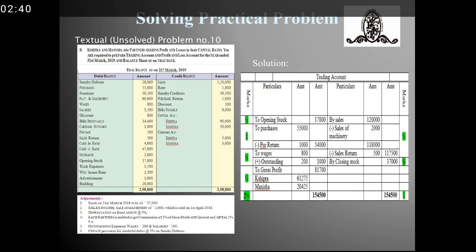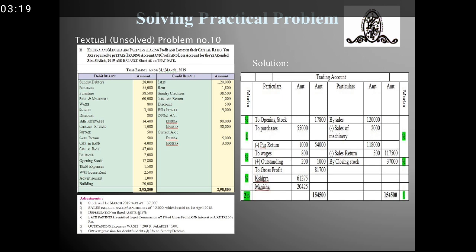Fourth adjustment is each partner is entitled to get a commission at 1% of the gross profit and interest on capital at 5%. Now first we will calculate the gross profit and then on it we will provide the commission. Outstanding expenses are wages 200 and salaries 500. Now this will be added to the respective expenses as it is outstanding, that is, still unpaid. And the second effect will be shown on the liabilities side as outstanding expenses.